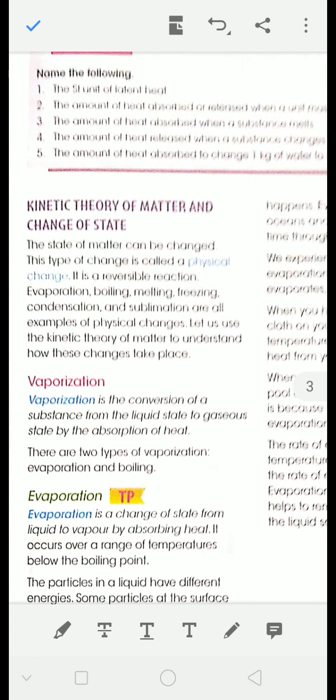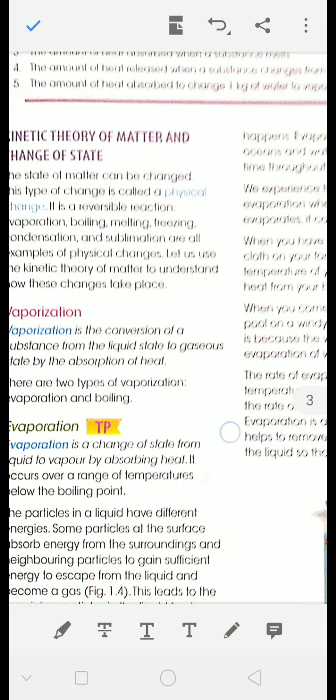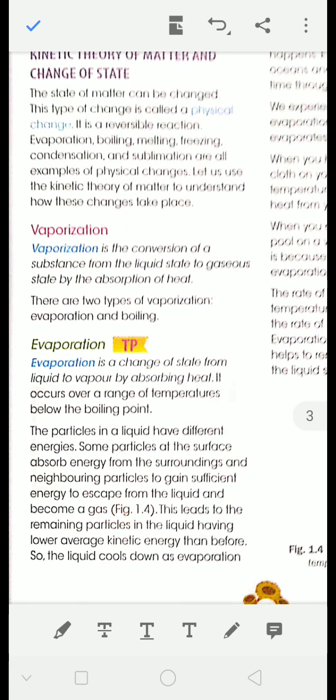Now we are going to study a very easy part, that is some change of state, some definitions. Vaporization. Vaporization means what? Conversion of liquid into vapor.